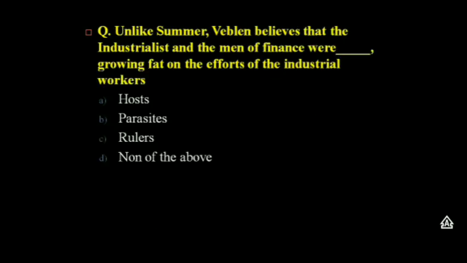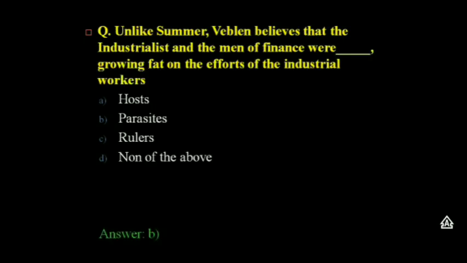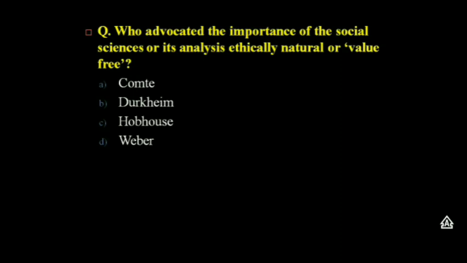Next question. Unlike Sumner, Veblen believed that the industrialist and the man of finance were thus growing fat on the effort of the industrial workers. The answer is parasites. Next question.